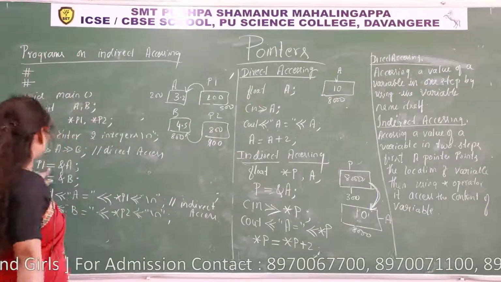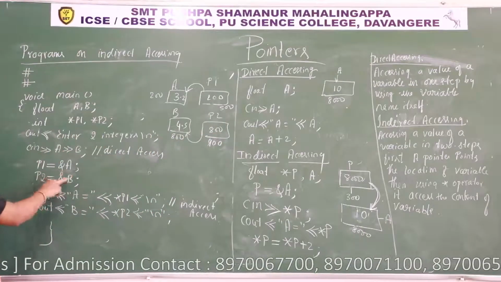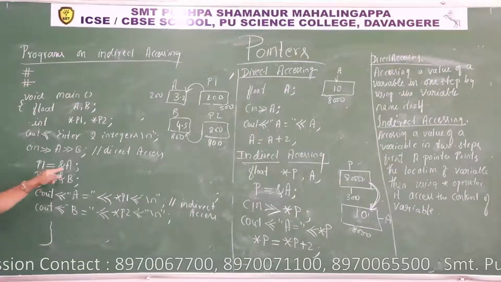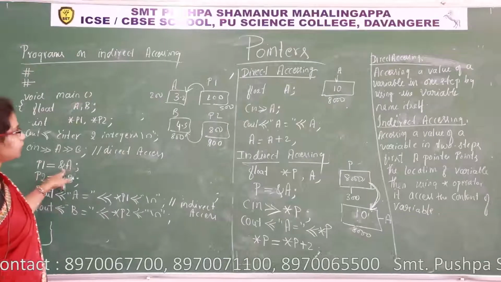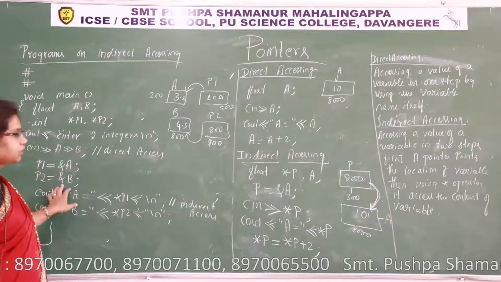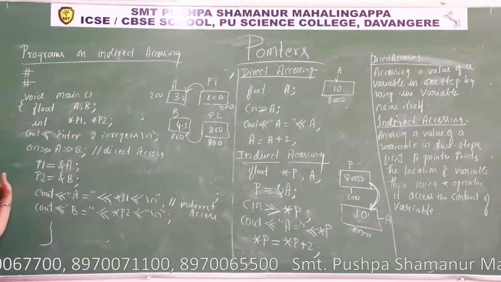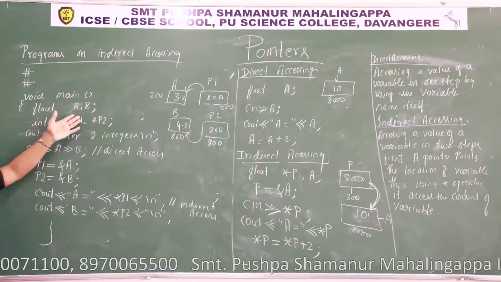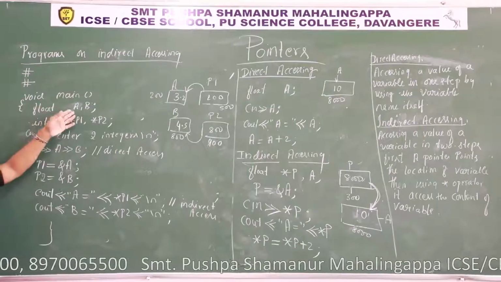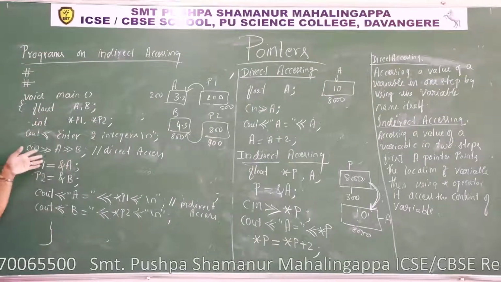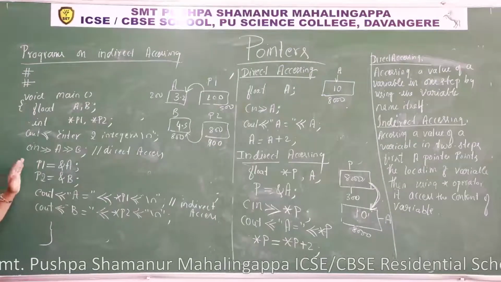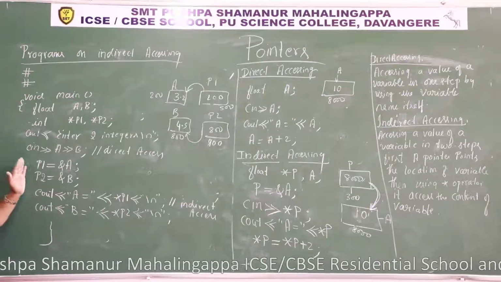I can write like this: P1 is equal to &A and P2 is equal to &B. A's address is 200. 200 will be stored in P1. It doesn't make any difference. So though we have taken different types of variables here, I am storing a float type variable's address in an integer type pointer. It executes normally. I am not performing any operations on these variables.